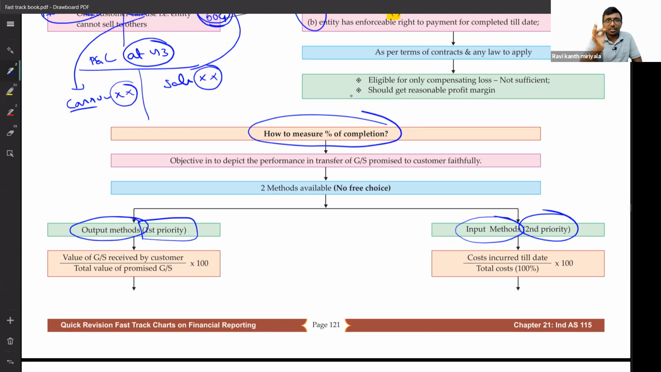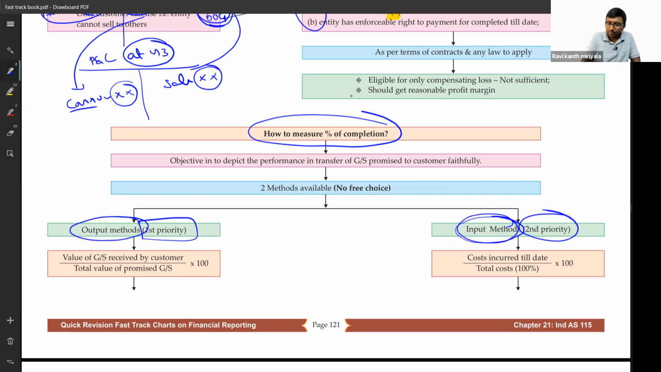Output method means what? Simple example, surveyor method. Surveyor means an expert will come to our site. He will check and decide what percentage of work is completed. He will give a certification. An engineer basically will give you a certification. Say he says 62.5% is done. That's all. Of the total revenue, 62.5% I will book. Done.